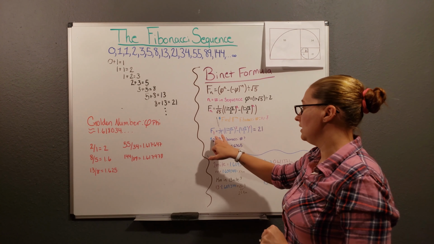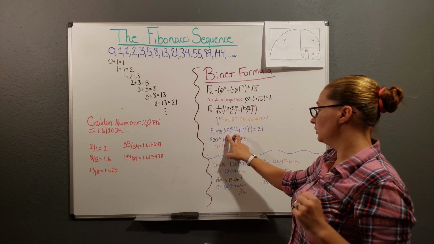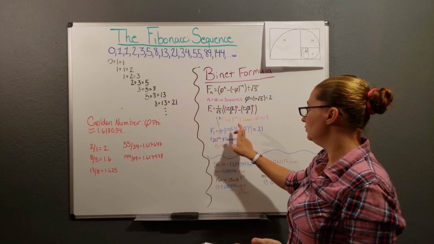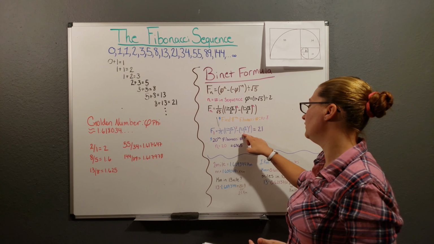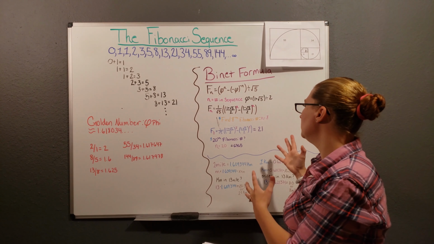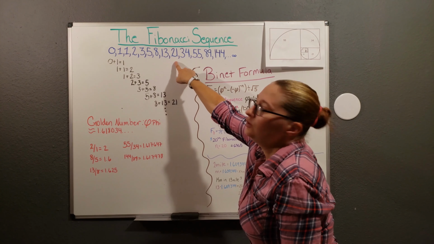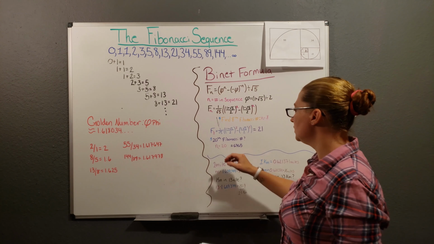So you get f of 8 equals 1 divided by the square root of 5. Then in parentheses, 1 plus the square root of 5 divided by 2 to the 8th power, minus 1 minus the square root of 5 divided by 2 to the 8th power. All of that equals 21, which we just found was the 8th Fibonacci number. So it correlates directly with it. So you can go higher and higher.